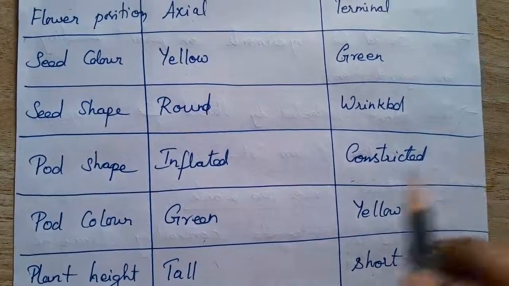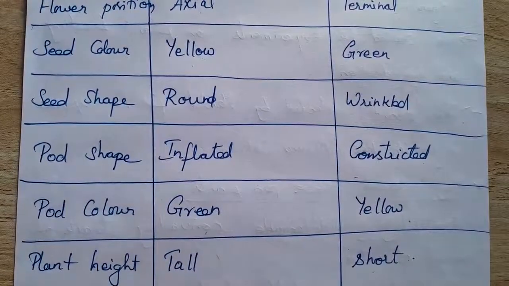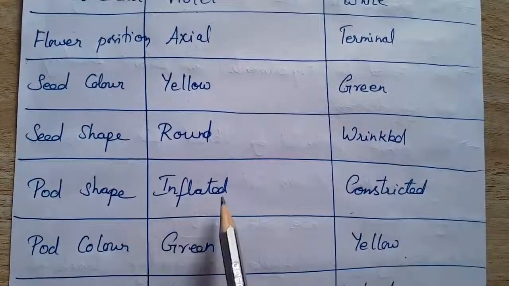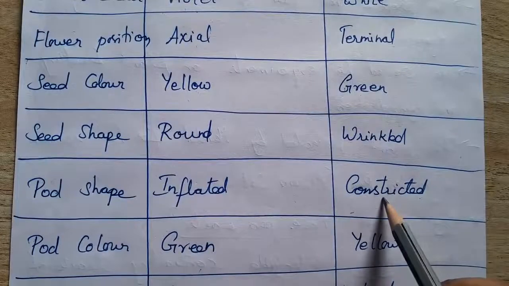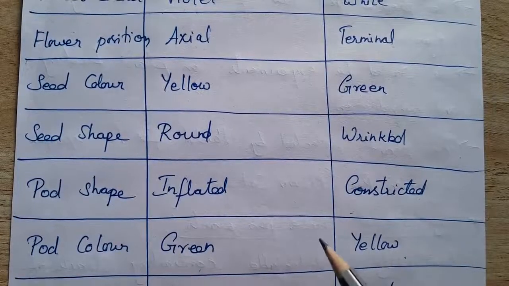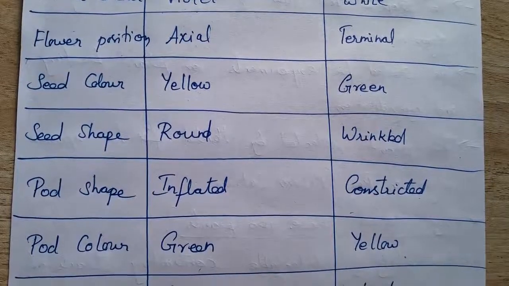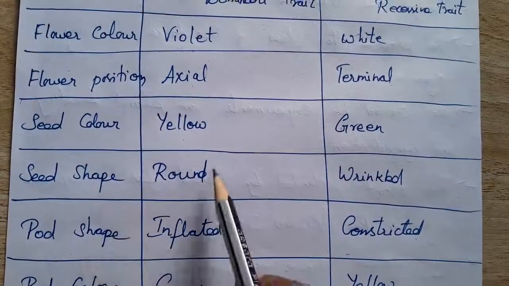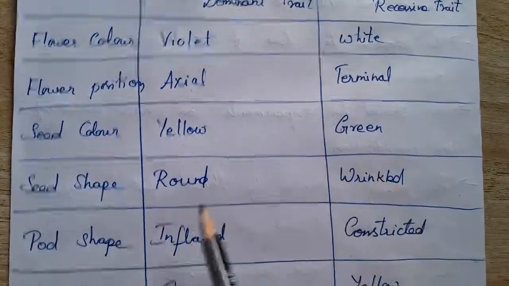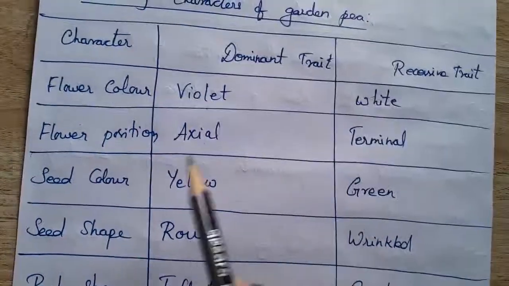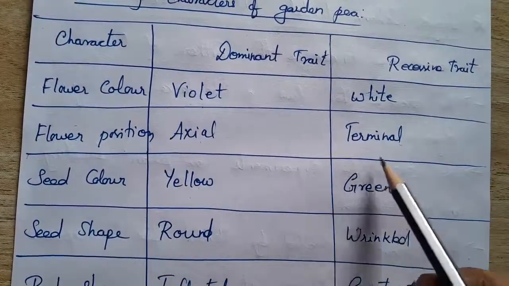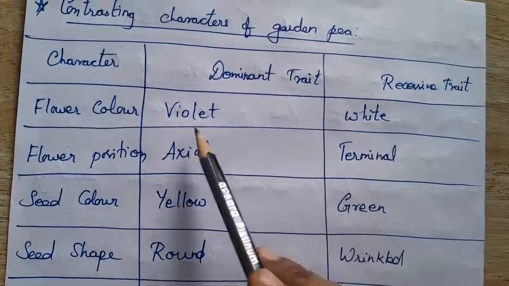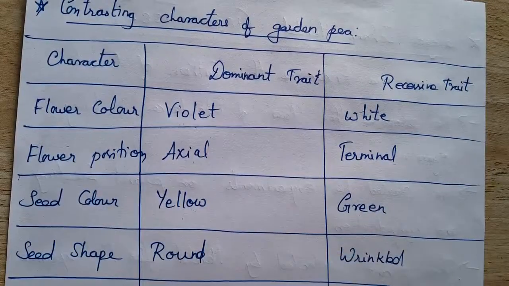These are all visible characteristics: whether the plant is tall or short, whether the pod shape is inflated or constricted, whether the pod color is green or yellow, whether the seed shape is round or wrinkled, whether the seed color is yellow or green, whether the flower position is axial or terminal, and whether the flower color is violet or white. So he chose 7 pairs of contrasting characters for his experiment.